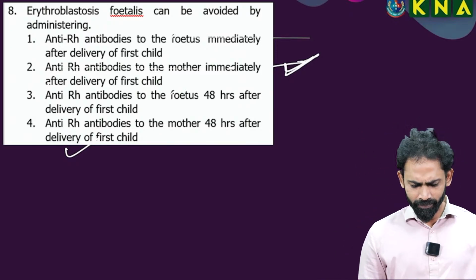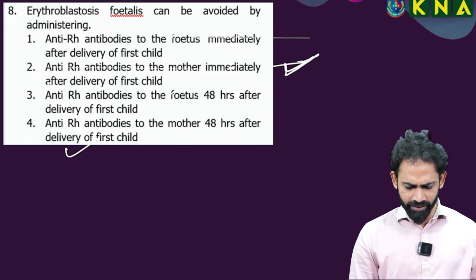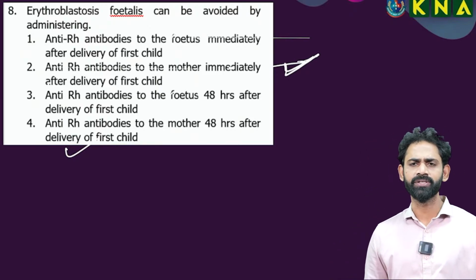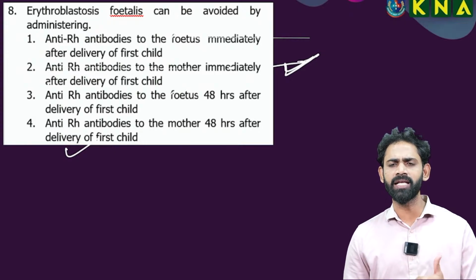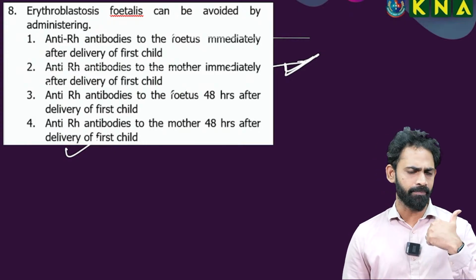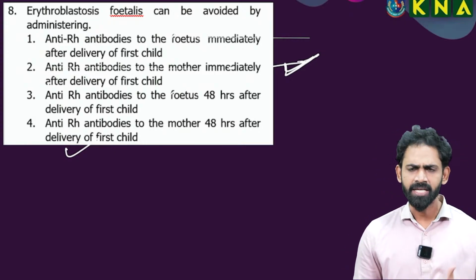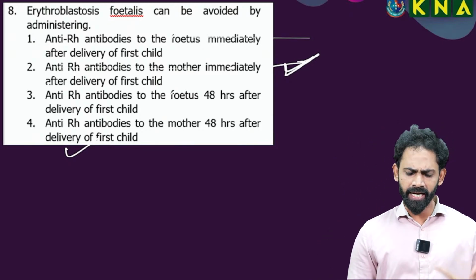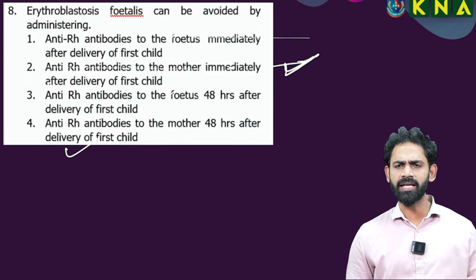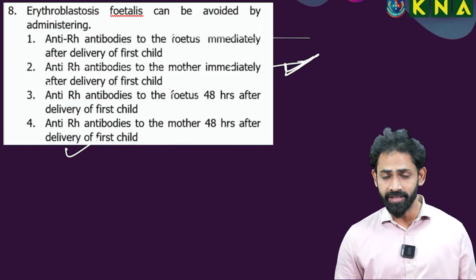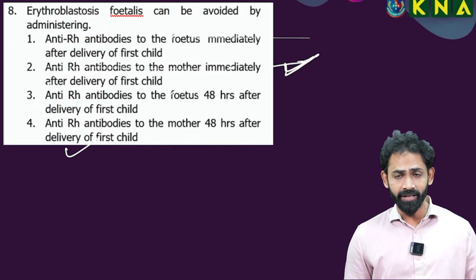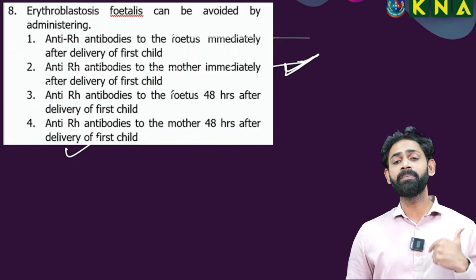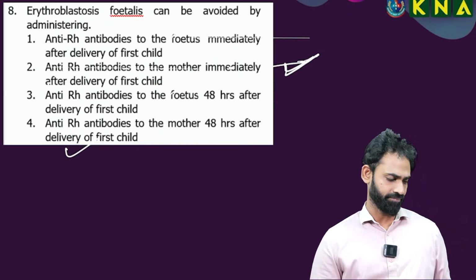Because of my limitation on questions, I covered only 2 questions. One is that erythroblastosis fetalis is due to Rh incompatibility, meaning the mother is Rh negative and the fetus is Rh positive. Second, it can be prevented by giving anti-Rh antibodies to the mother immediately after the first delivery.